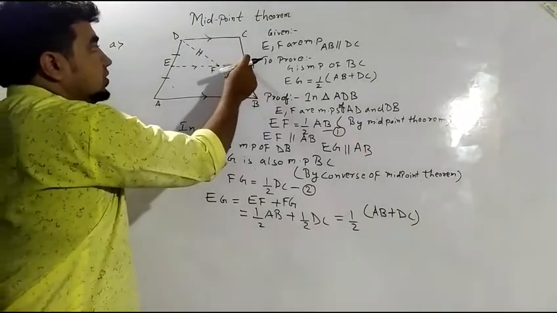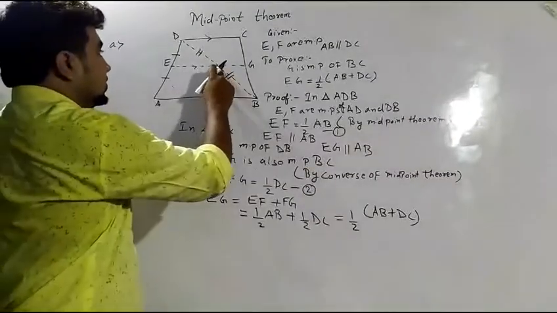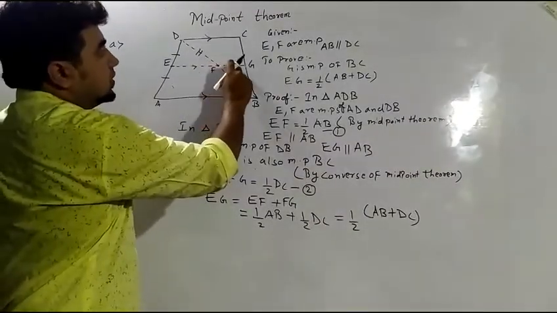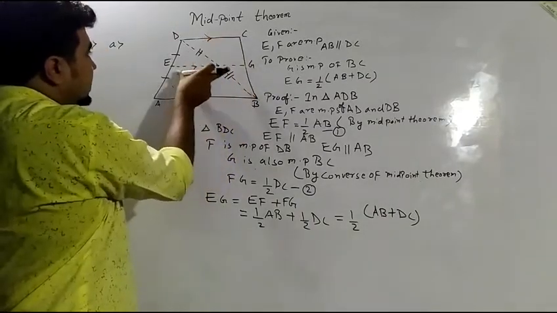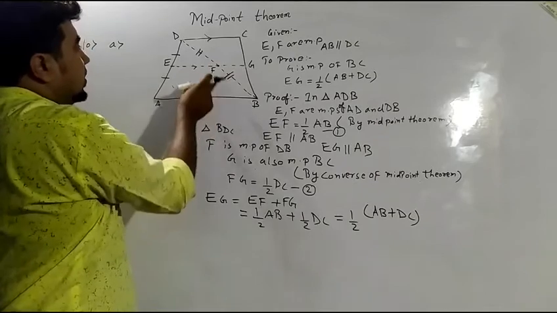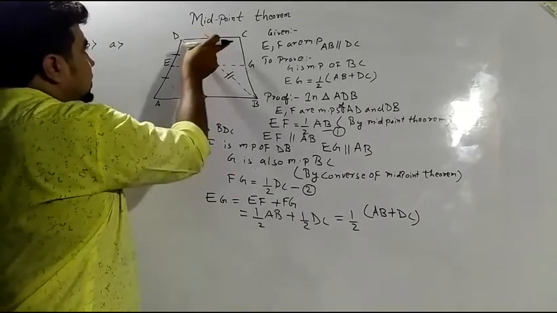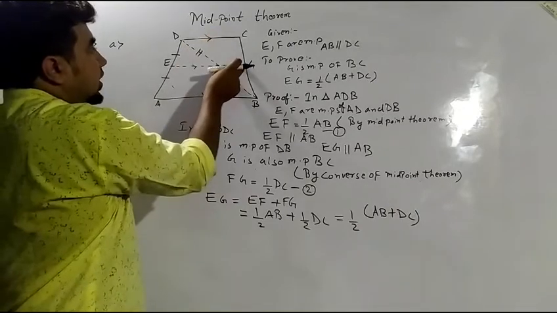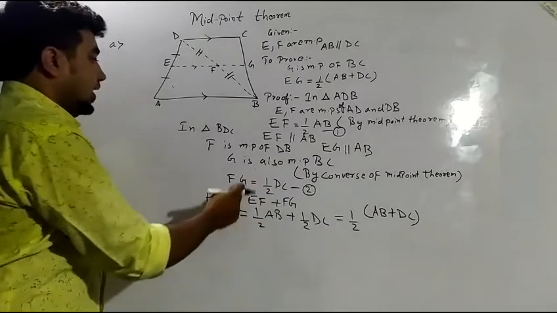So G is also the midpoint by the converse of the midpoint theorem. As EG is parallel to AB, it will be parallel to DC also, so FG will be parallel to DC.